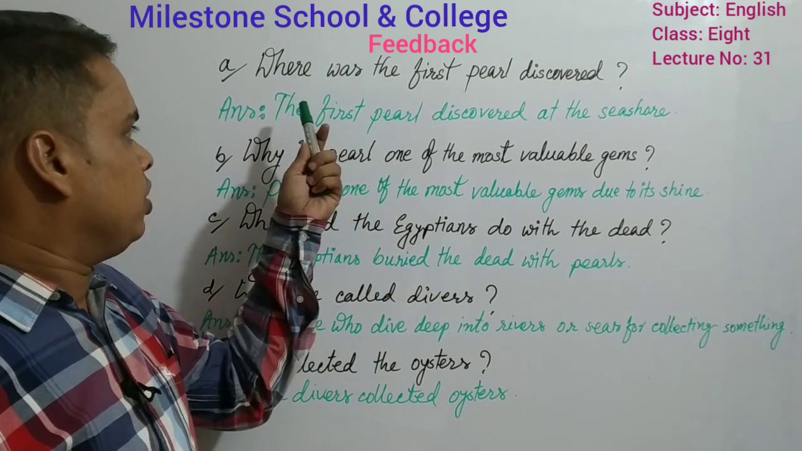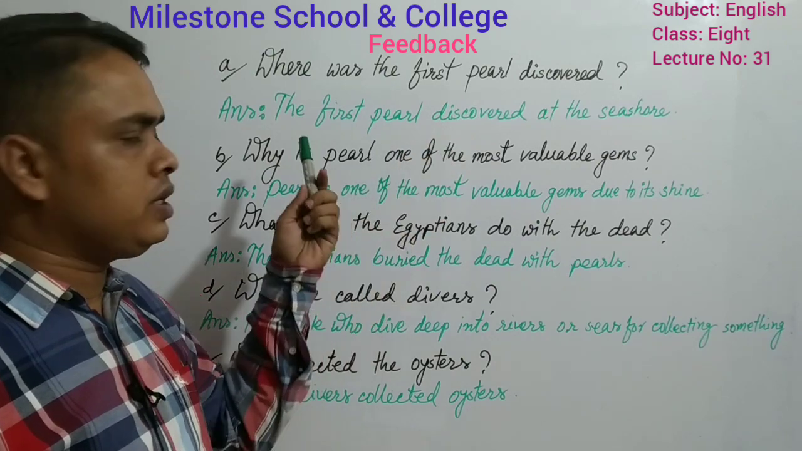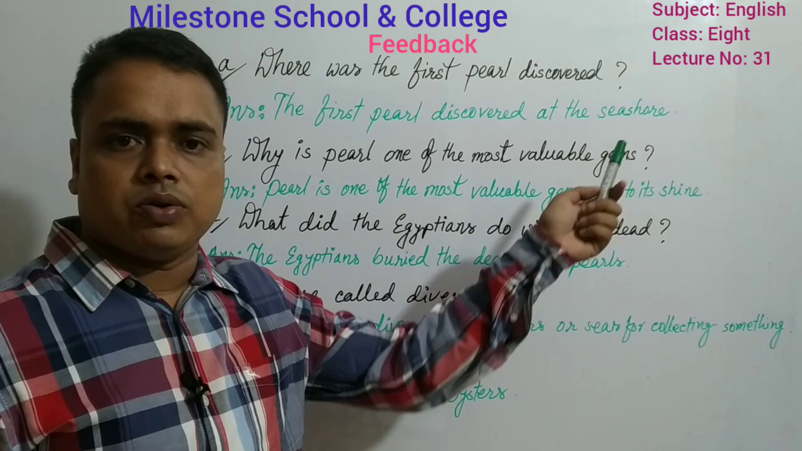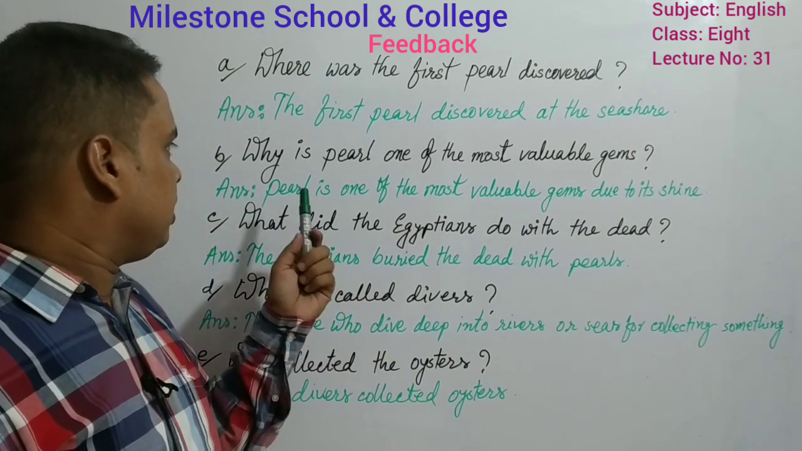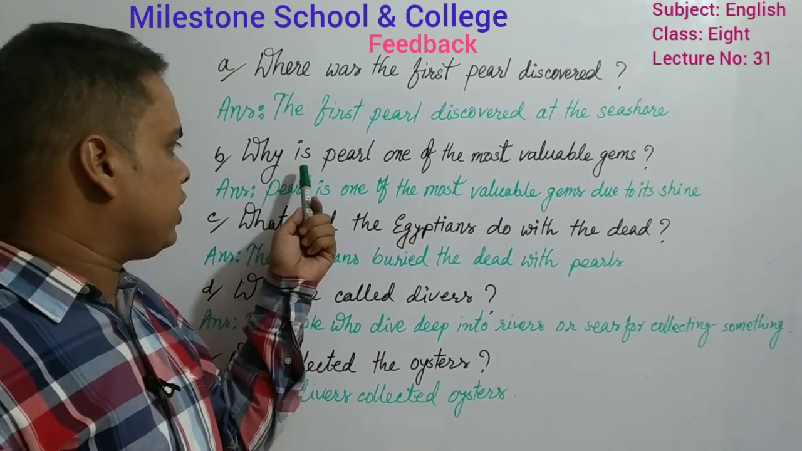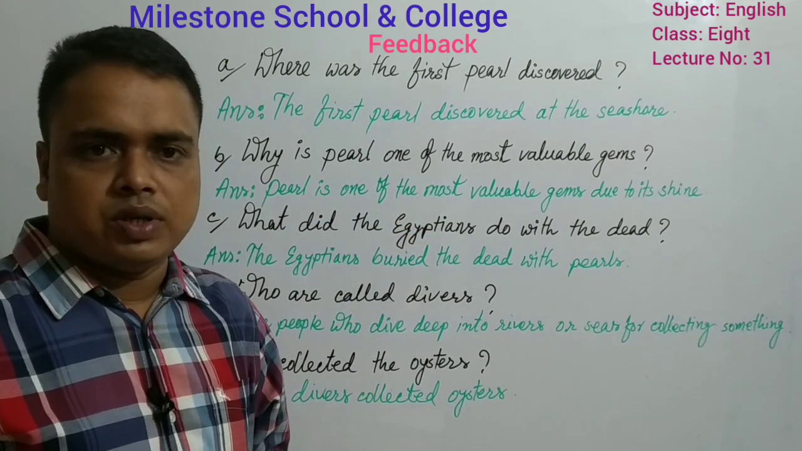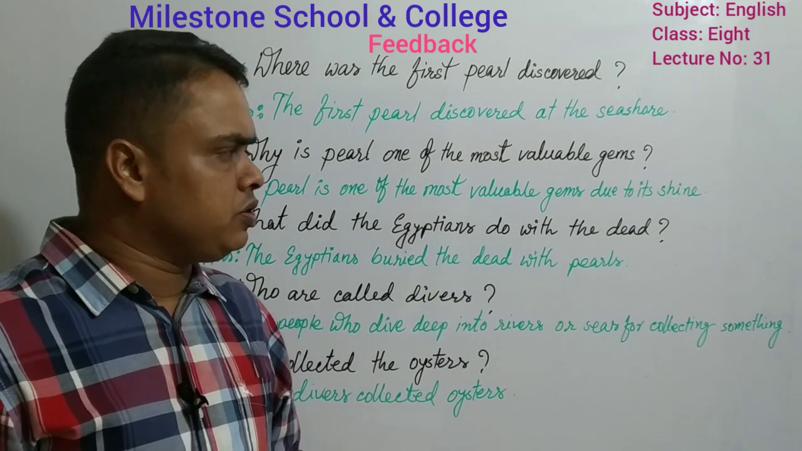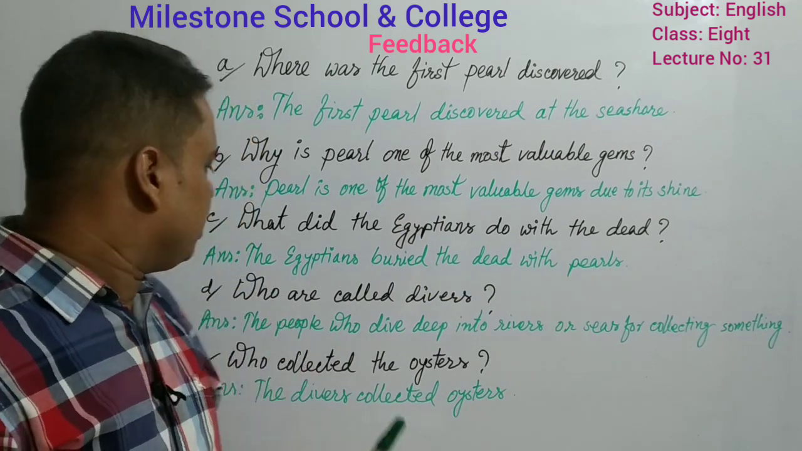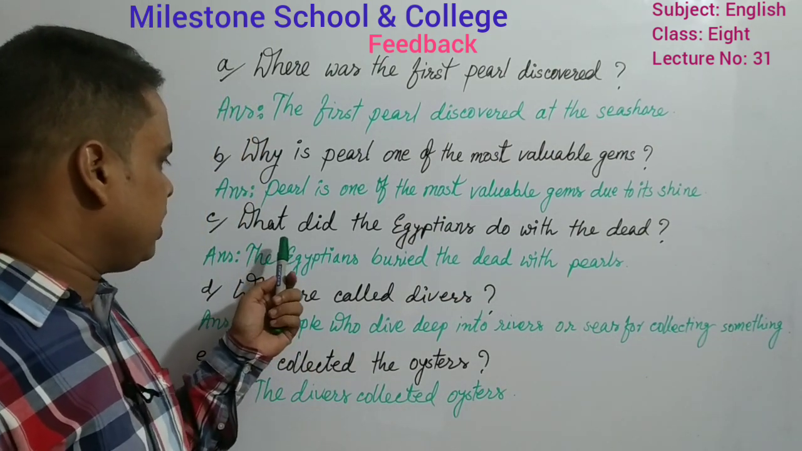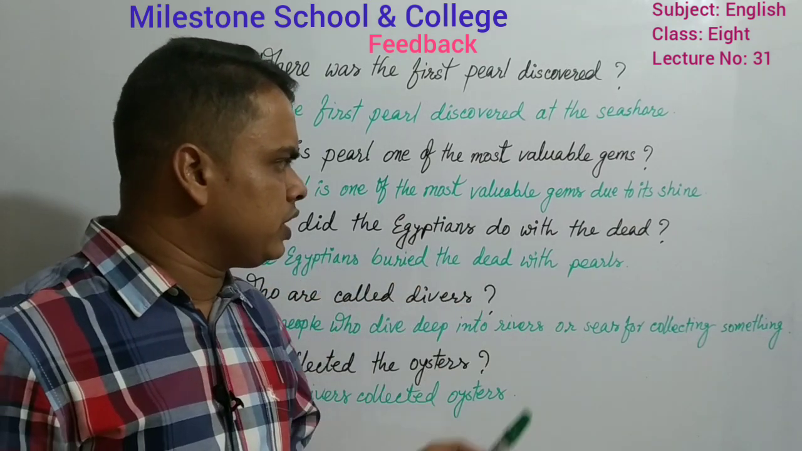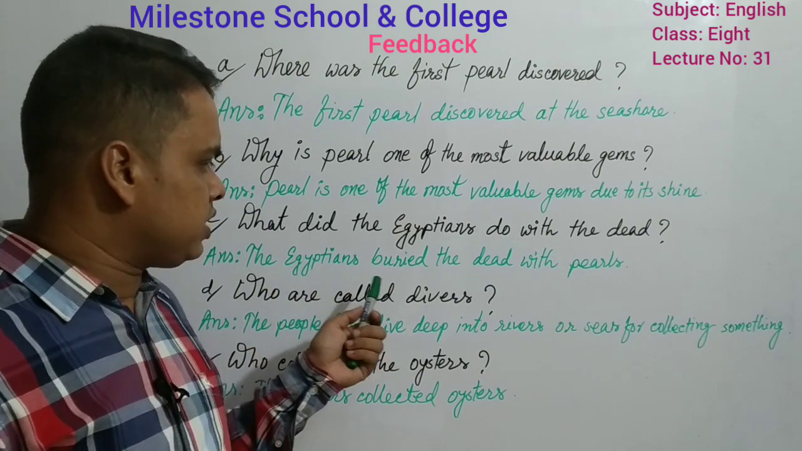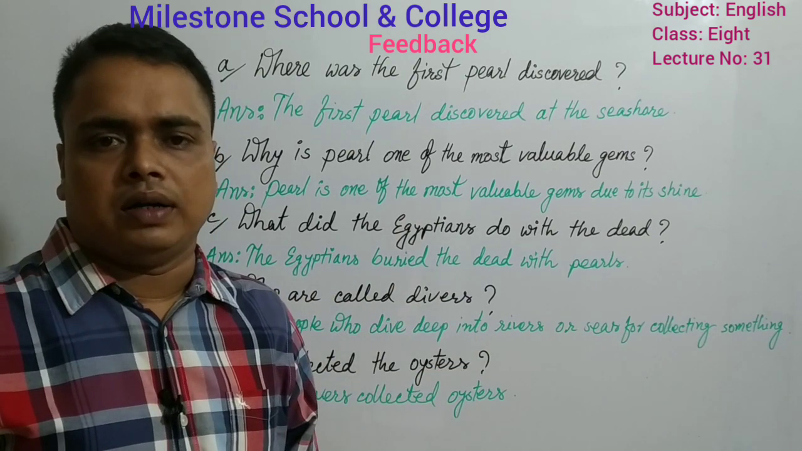Here, first one, where was the first pearl discovered? The answer will be the first pearl was discovered at the seashore. Okay. Now, second question, why is pearl one of the most valuable gems? What will be the answer? Yes. Pearl is one of the most valuable gems due to its shine. Okay, now number C, what did the Egyptians do with the dead? The answer is the Egyptians buried the dead with pearls.